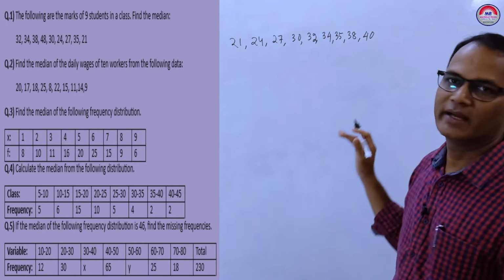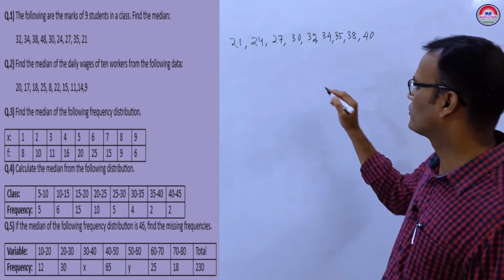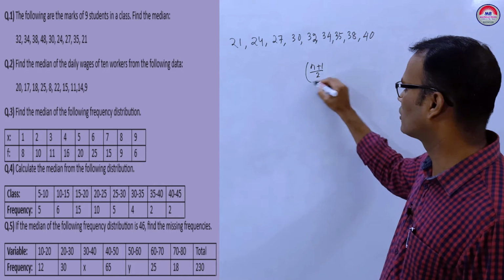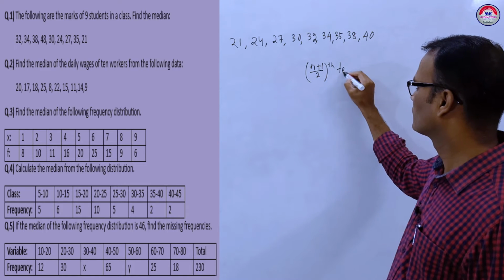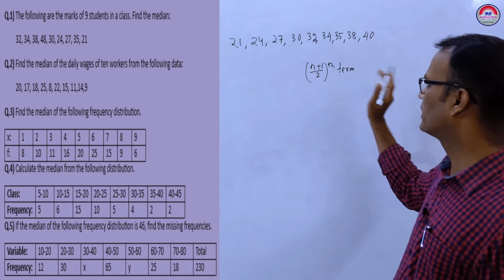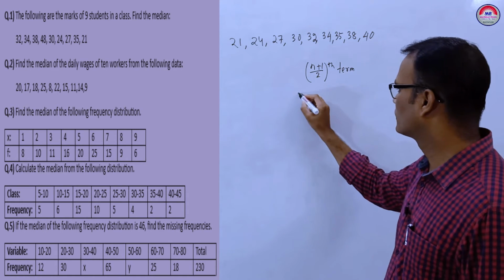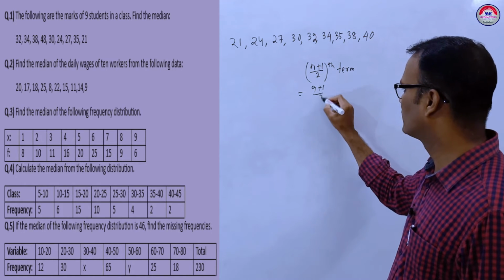So what will be the median here? Odd means there is a formula for odd. We have to find the (n plus 1) by 2 th term. N is 9 here. So we can write (9 plus 1) by 2 th term.